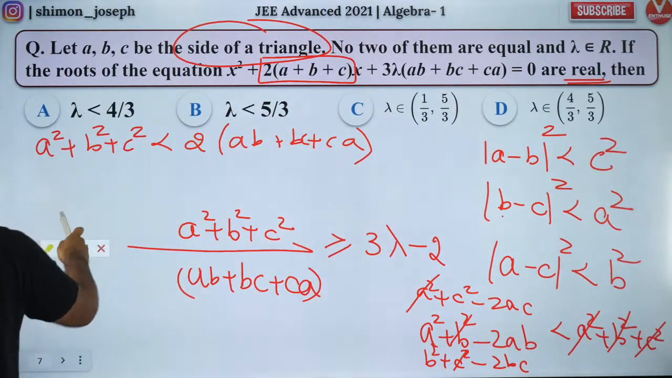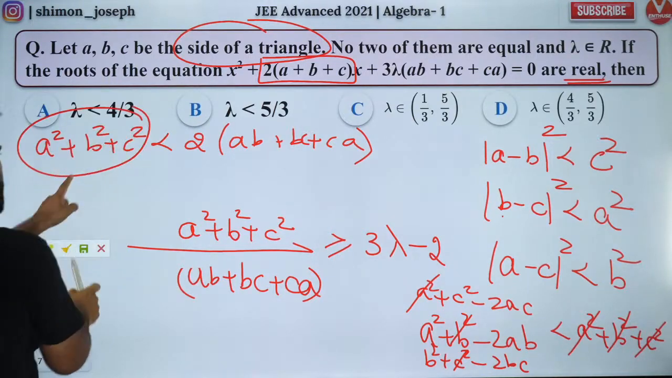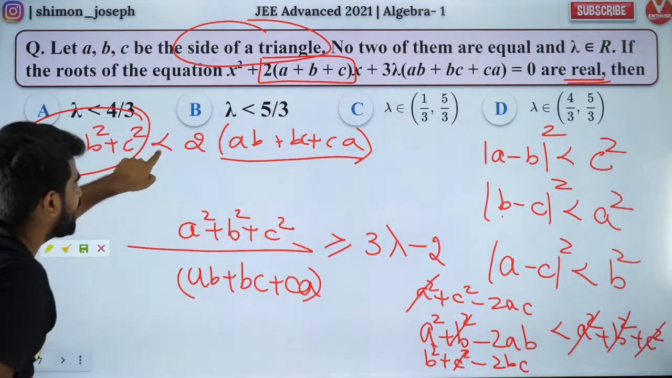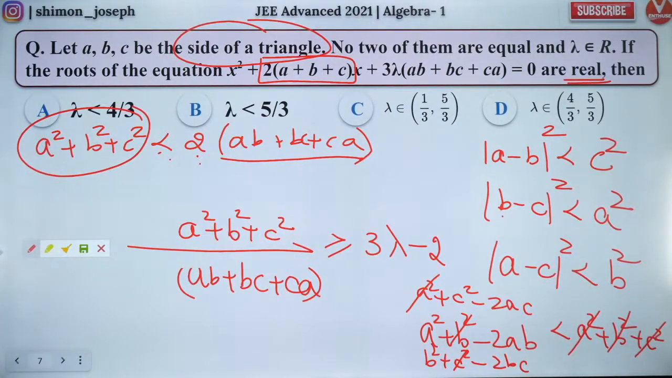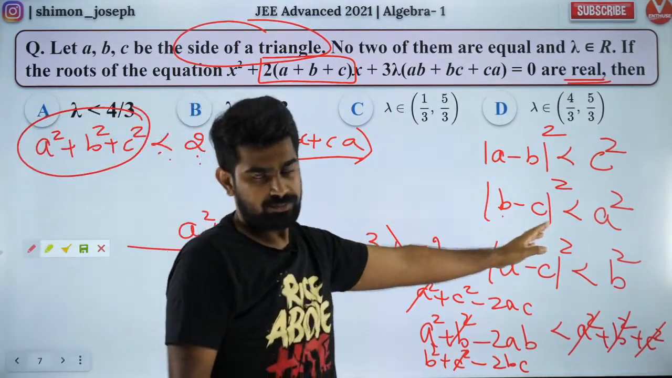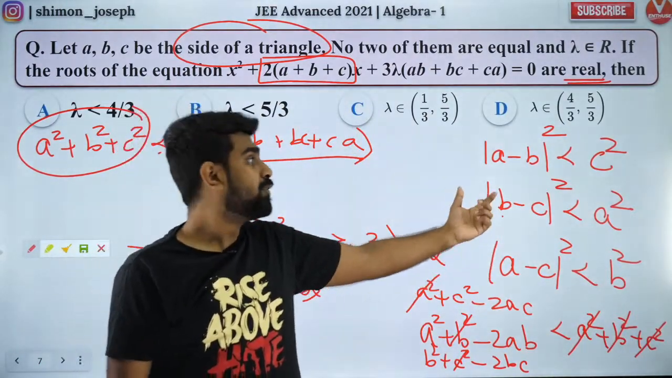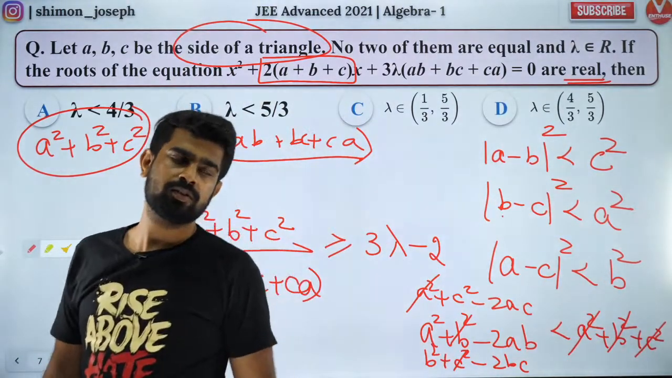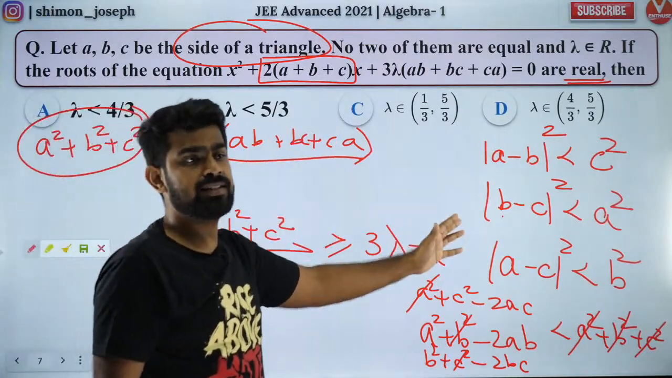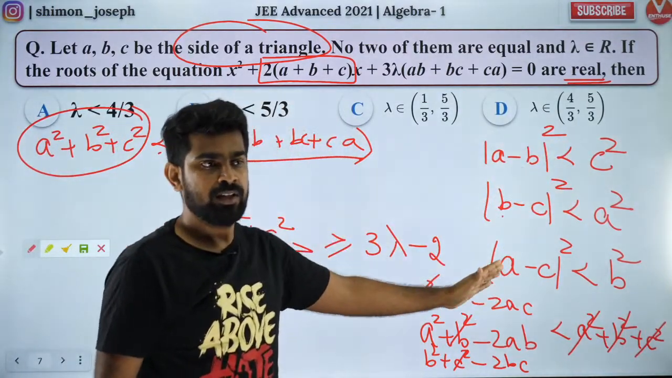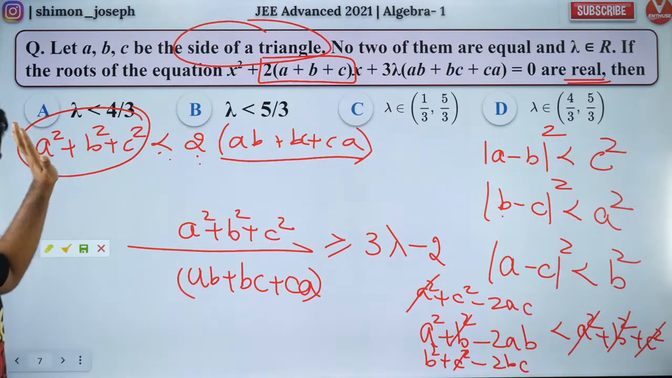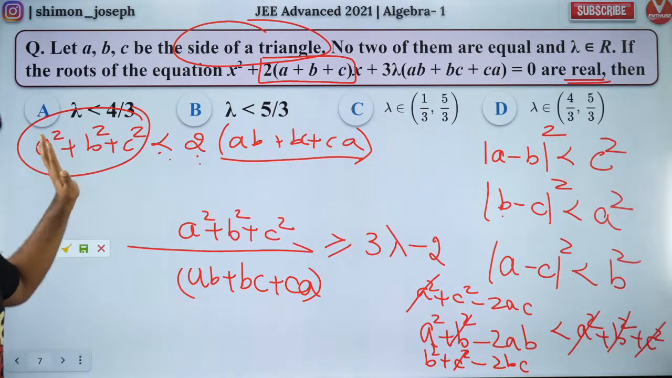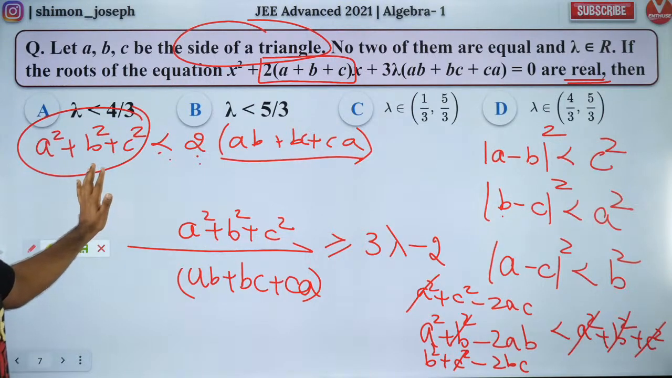If I divide it here, I will get a square plus b square plus c square divided by this is lesser than 2. Are you guys able to understand that? I'm sorry guys. The difference of two sides should always be lesser than the third side. That is what I've done, and when I took it to the other side, this is the ratio I got. Are you all able to understand that? Everybody is cool with it? There is no problem over here.